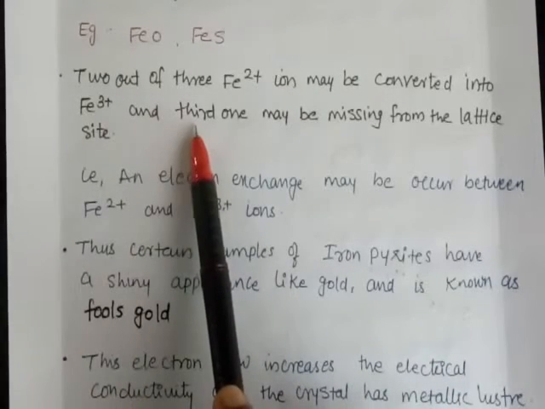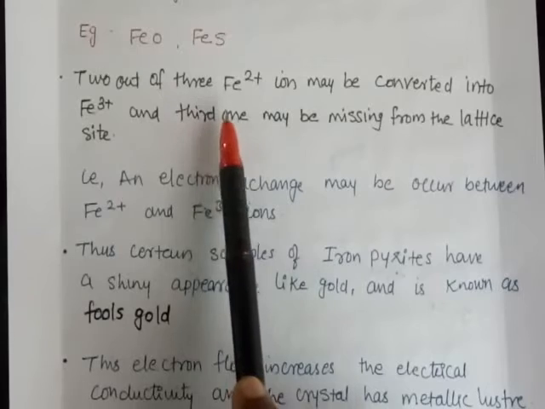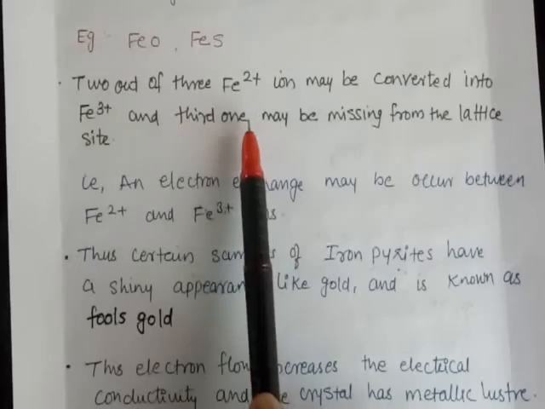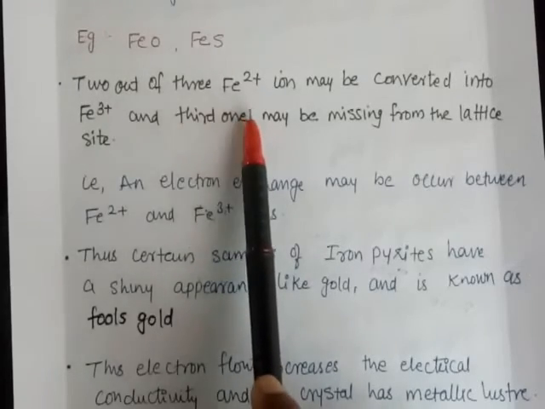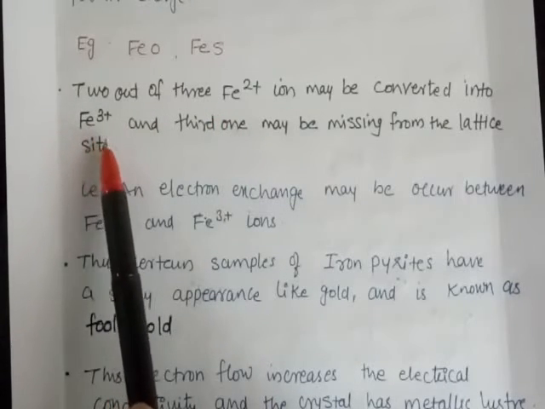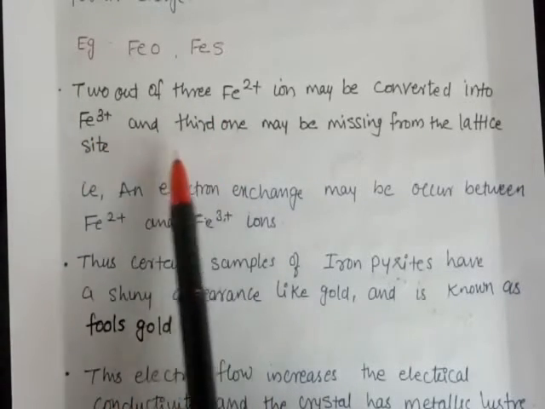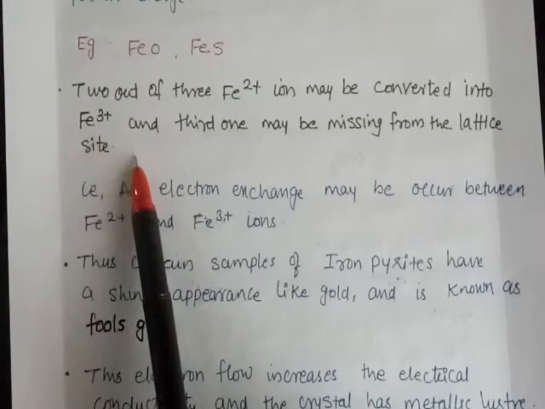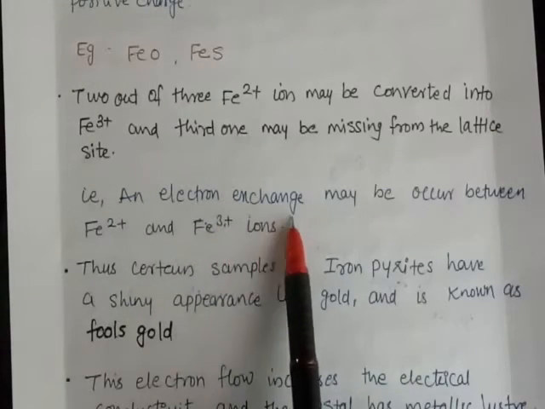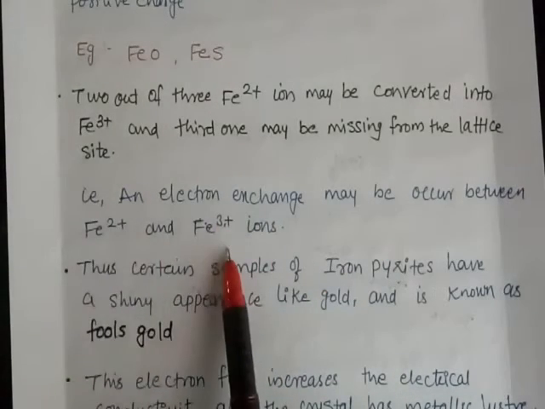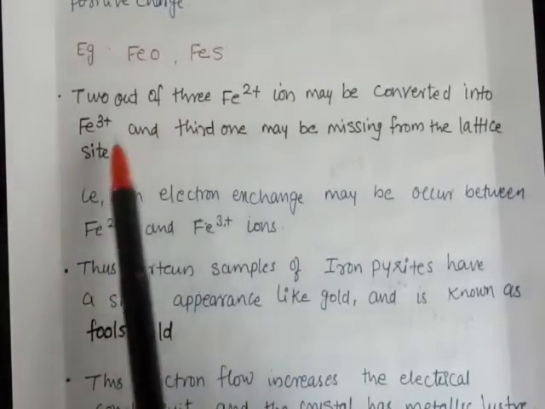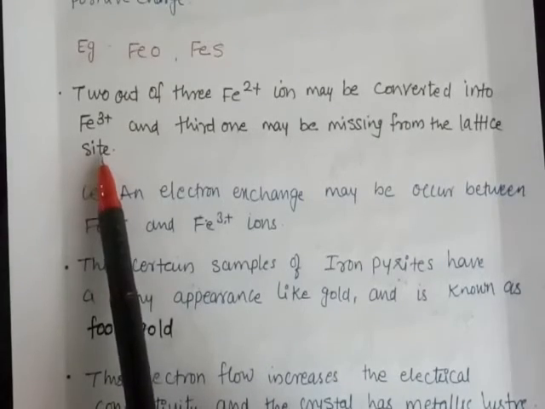It means you consider the lattice of Fe2 plus containing only 3 Fe2 plus ions. Of those, 2 will be converted into Fe3 plus and the third one is missed from the lattice. This is called cation vacancies. An electron exchange may occur between Fe2 plus and Fe3 plus. That is why the 2 Fe2 plus are changed into Fe3 plus, because an electron exchange occurred there.